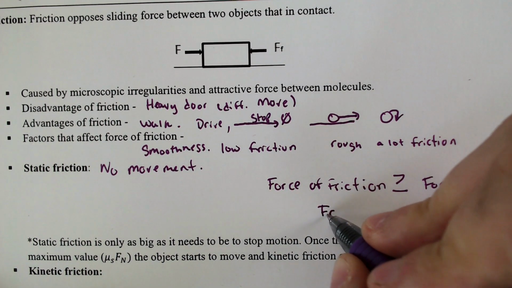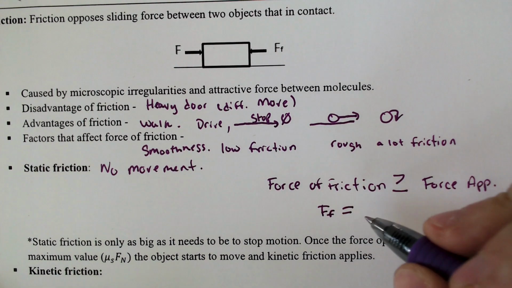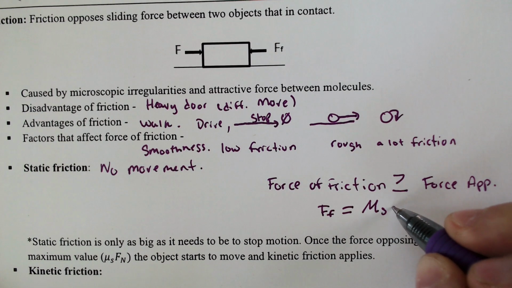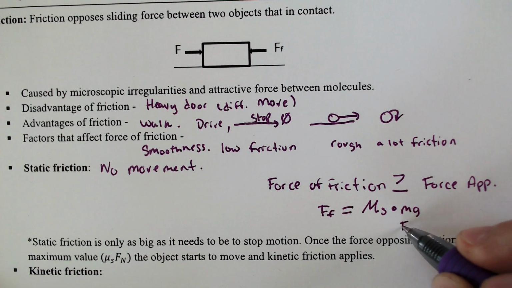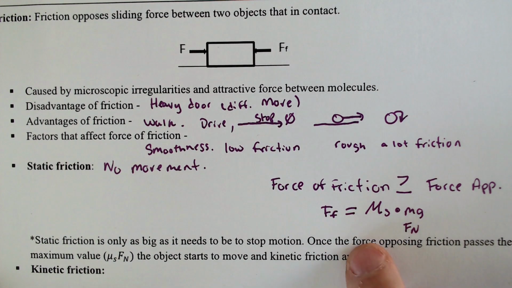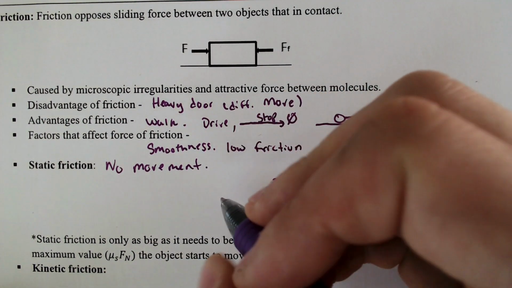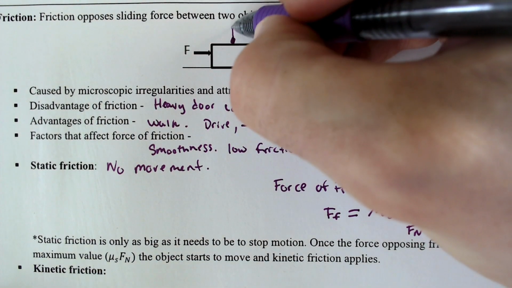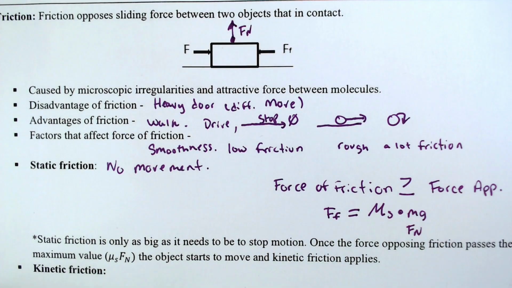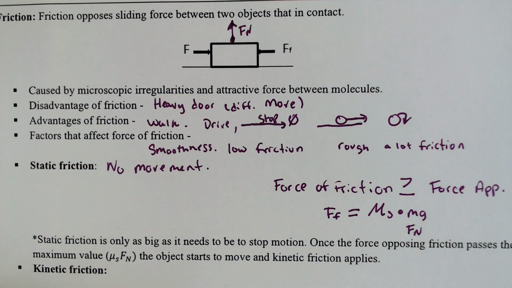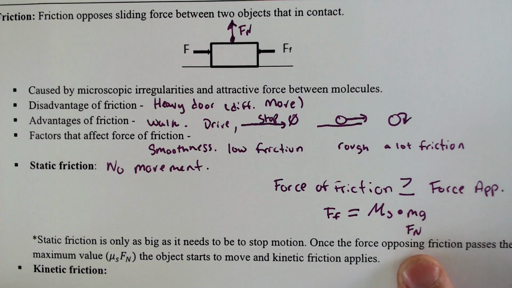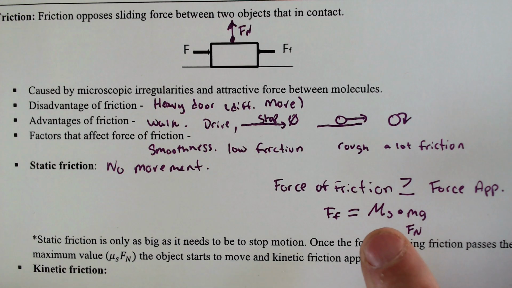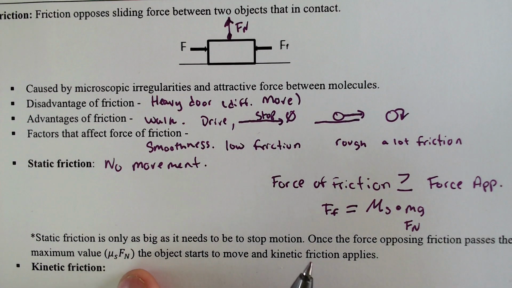You'll see the force of friction is equal to the static friction coefficient, μs, times mg, which stands for the force normal. The thing affecting the force of friction is your friction coefficient, that's what the μs stands for, times the normal force. The normal force is gravity essentially pushing down on the object, and the force of friction is pushing up with that same amount of force. Gravity is one of the main components of friction, as well as that static or kinetic coefficient. Okay, hey, look at that, μs Fn.